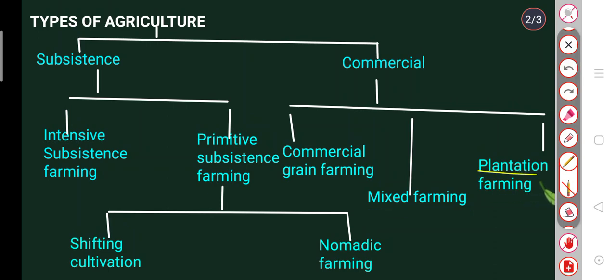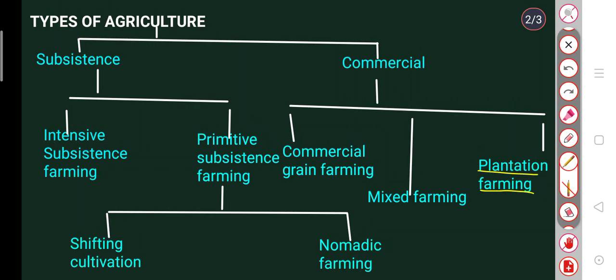Now we will talk about plantation farming. Plantation farming is done on large farms known as estates, where mostly a single crop of tea, coffee, sugarcane, cashew, rubber, bananas or oil palms is grown. A large amount of labor and capital is required for this type of farming.